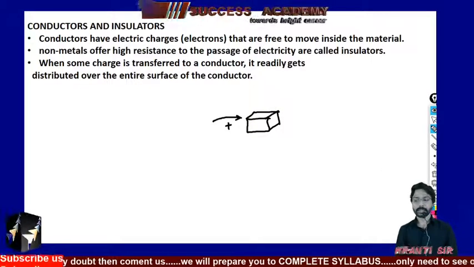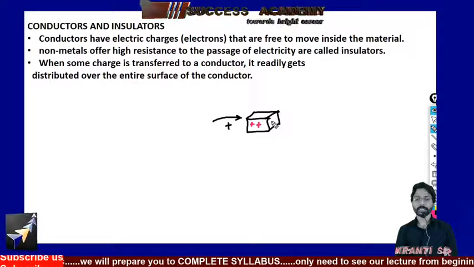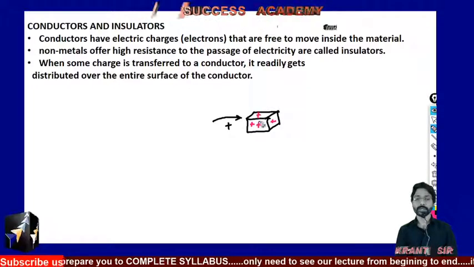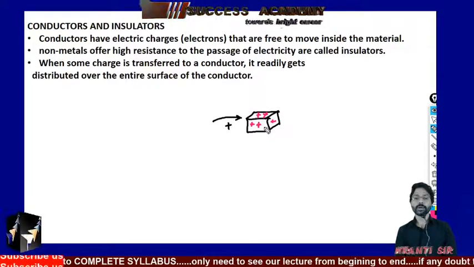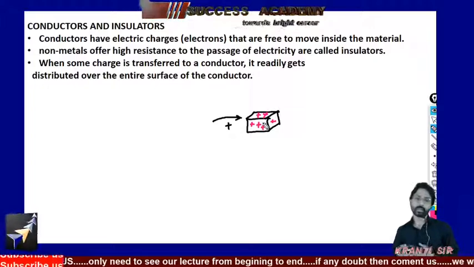Then the whole body will have this charge, means the charge will distribute over the whole surface, because of which it will allow the electric current to pass through it.